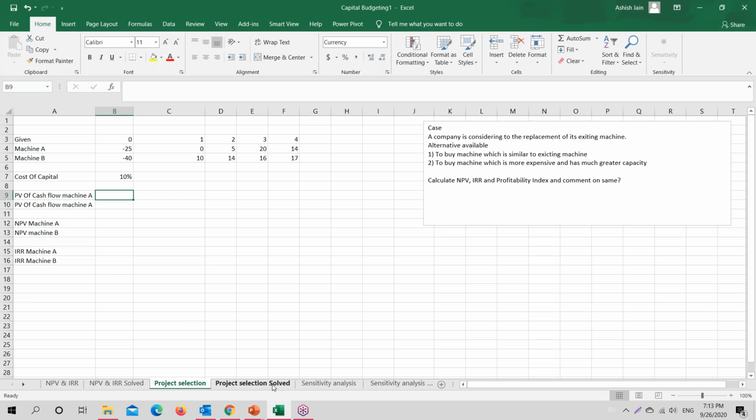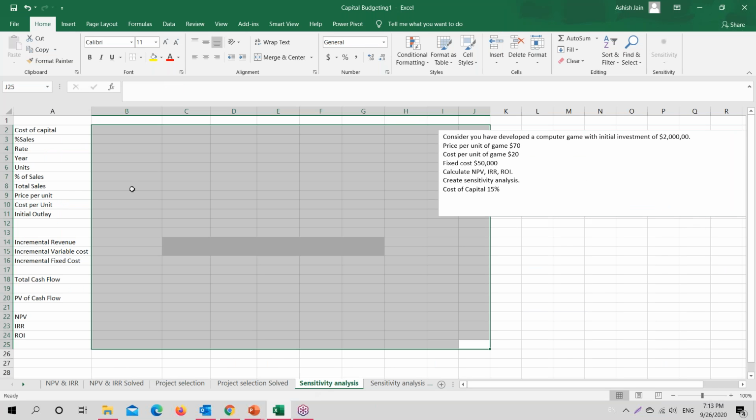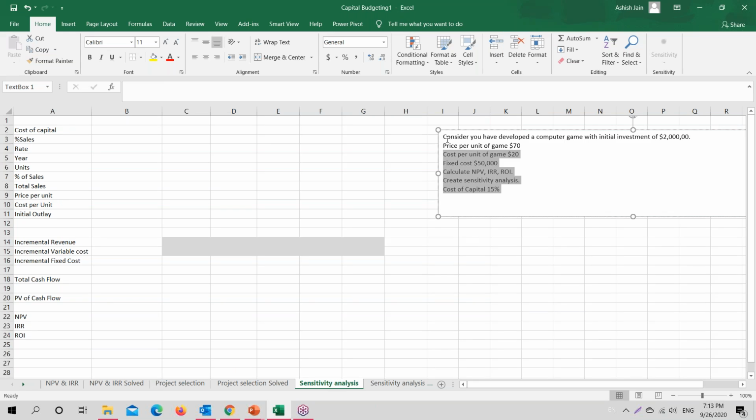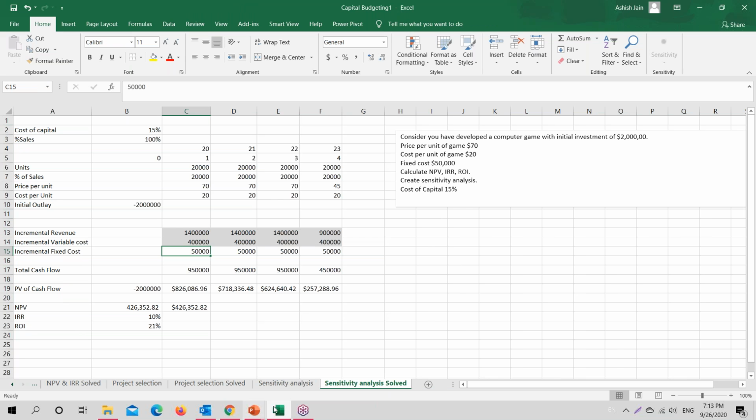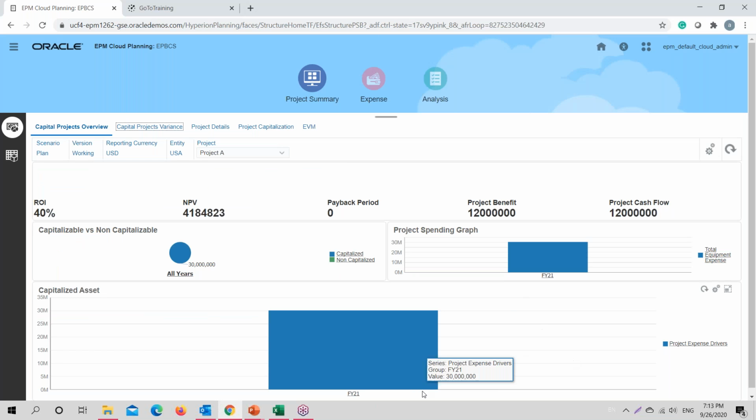Okay, then we could have other scenarios such as project sensitivity analysis, wherein, as I have discussed, a new product development required an initial investment, and there were some inflows. Those inflows were in the form of per unit cost. So all these calculations could be taken care of within our application. Okay, so we would be discussing this particular scenario in the upcoming webinar, the capital budgeting webinar 2. And this is how we take care of project planning specifically for capital projects.